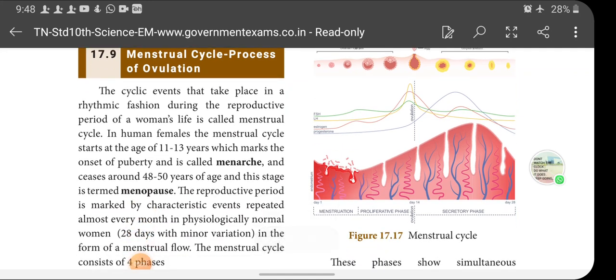Hi children, good morning. Today I am starting a new topic, the menstrual cycle, a process of ovulation.